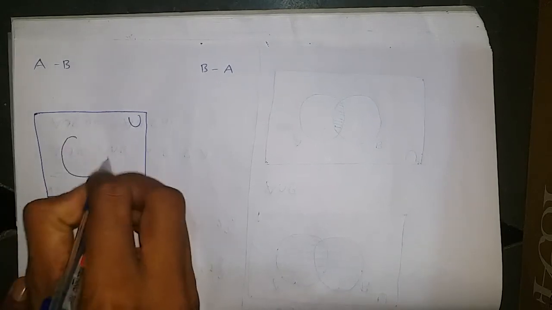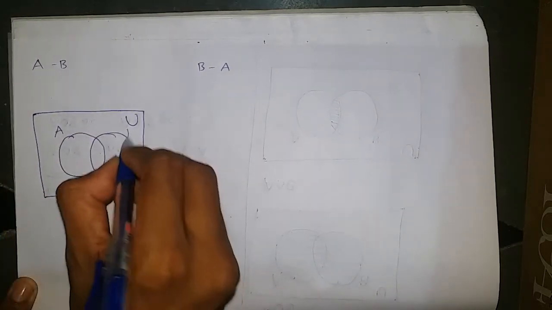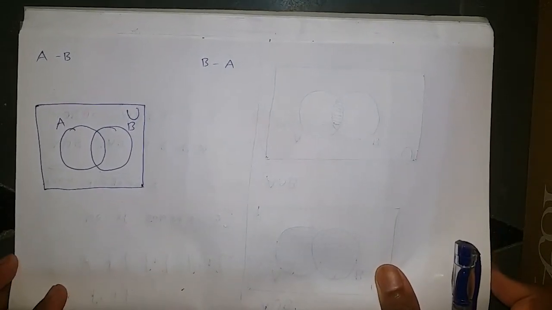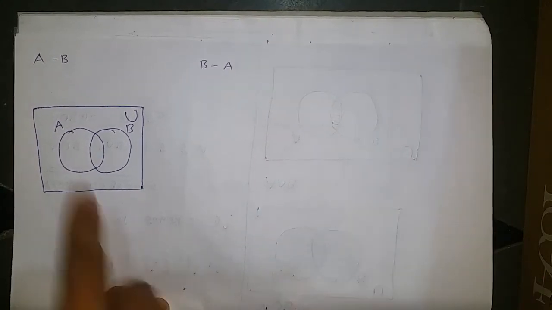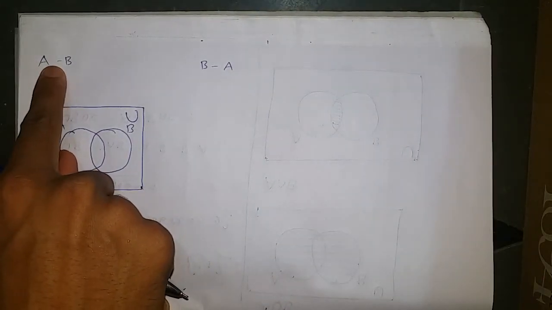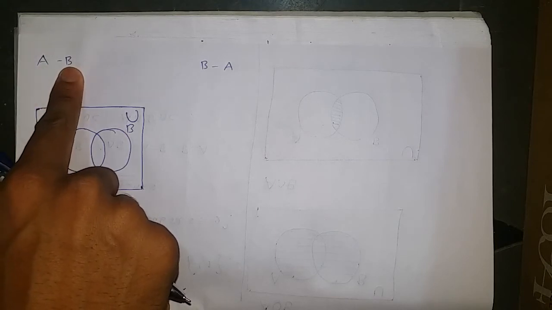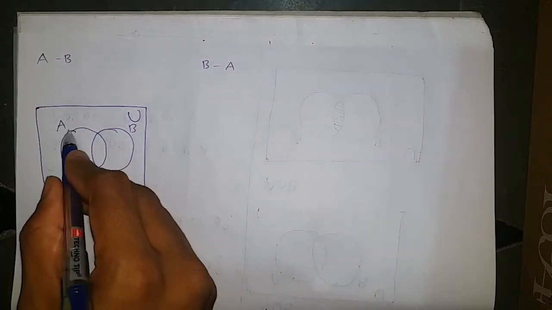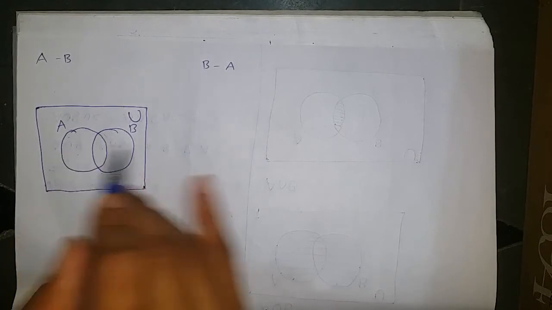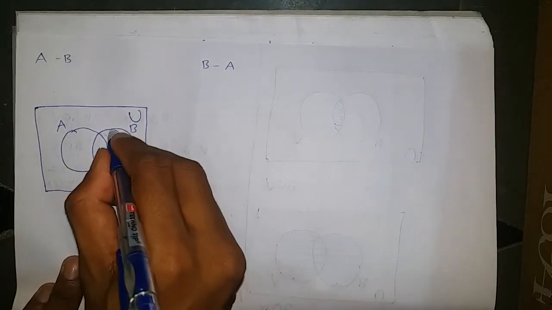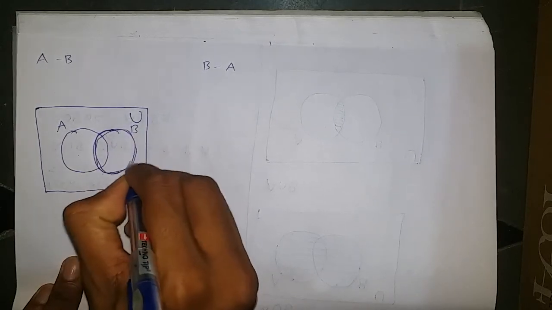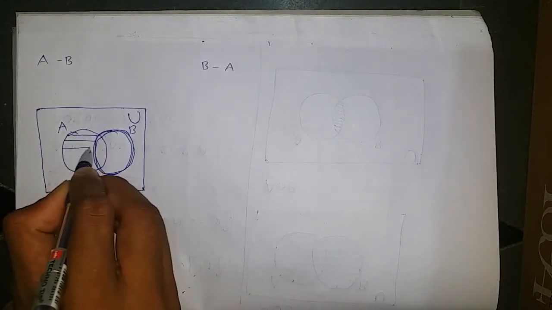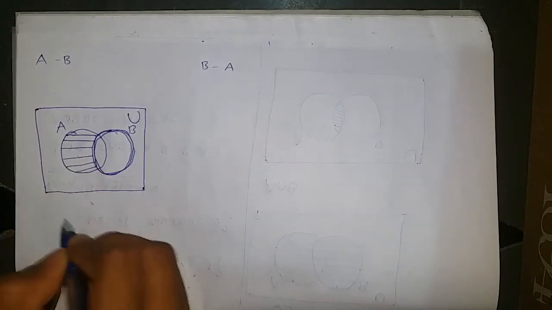In that, two circles, one for A and one for B. Here A minus B indicates that from the set A we need to subtract the total set B. So this is the total A, and from it we need to remove B completely. This total part should be removed. What is remaining is A minus B.